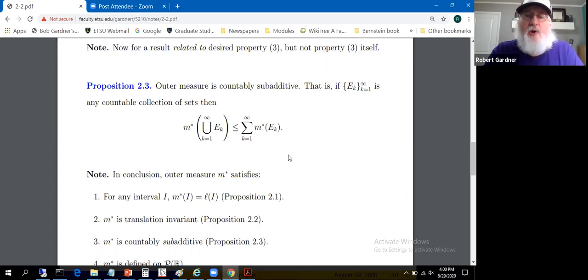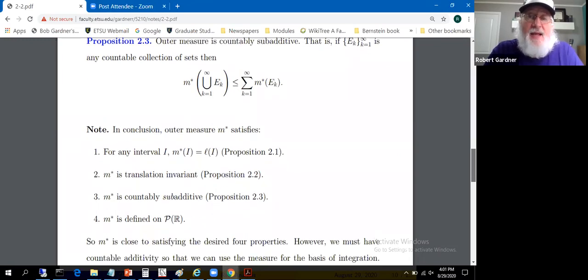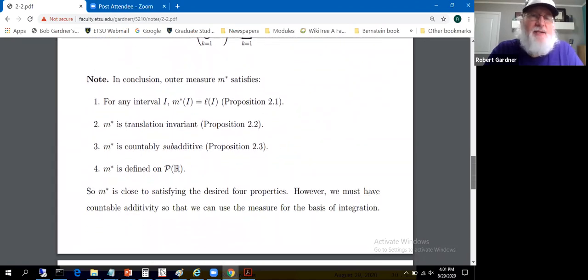What is terribly surprising is I can throw in the hypothesis disjoint, and I maybe still can't get rid of the inequality. Worse than that, I may even get a strict inequality, as we'll see by example.